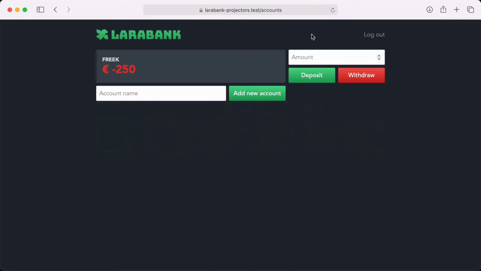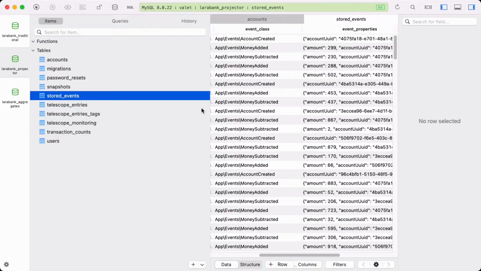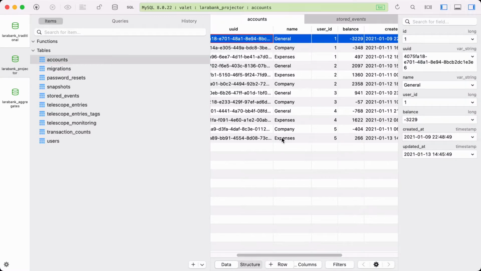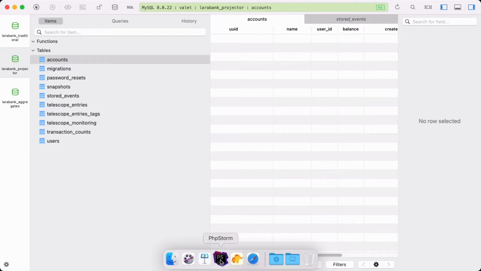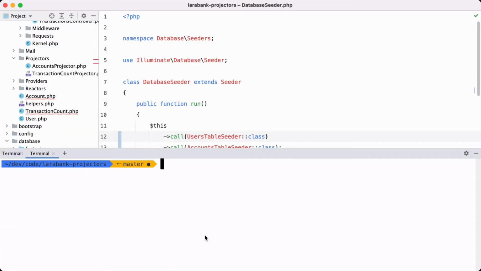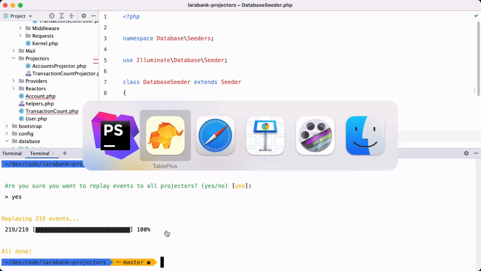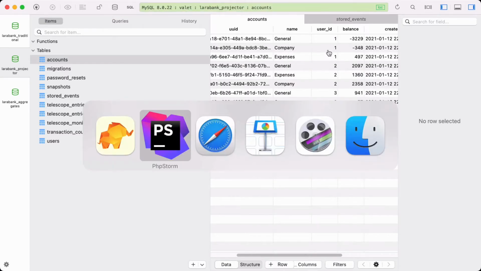If I take a look at the UI, you can see that, yeah, we have some more numbers here. Now, because I have all these stored events, I can just recalculate the entire accounts table if I want to. So I can just remove these ones. And the package has a command called replay, which just replays all the stored events to the projectors. So let's do that now. We're replaying all these events. And if I refresh here, we get our data back.